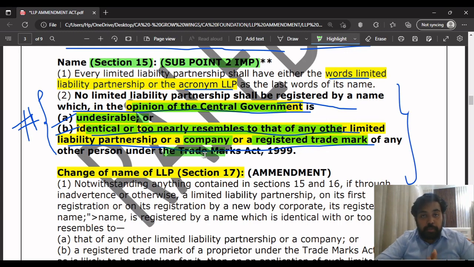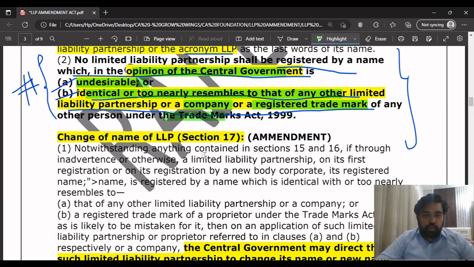Means no LLP shall be registered which is undesirable in the opinion of the central government. Means you can't name an LLP like King of India, Prince of India, like that. You can't name a particular LLP like these names. It is not allowed as per the LLP Act. If the central government feels, in its opinion, that it is undesirable or it is identical or too nearly resembles that of any other LLP or a company or registered trademark, then it will not be allowed. That's what they are trying to tell.